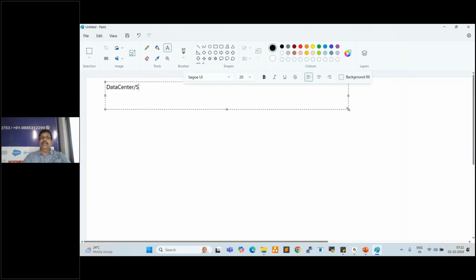Now let's try to understand cloud advantages. Before discussing cloud advantages, for example, there is a Java project.